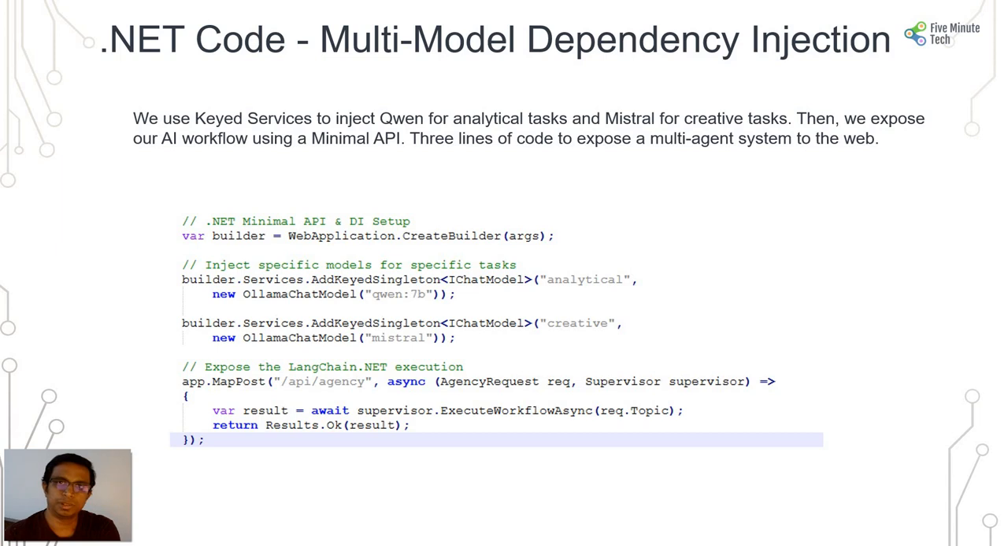.NET Core's dependency injection will be used. We use the keyed service to inject Qwen for the analytical task and Mistral for the creative task, and then we expose our AI workflow using the minimal API. Now below are the 3 kinds of code to expose the multi-agent system to the web, which we will be integrating in our application, which we will be using .NET for.